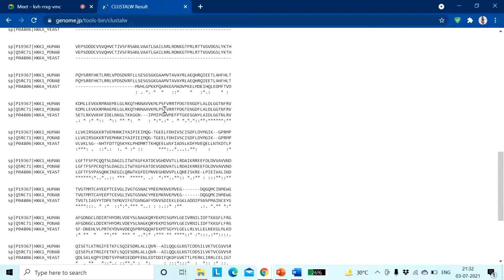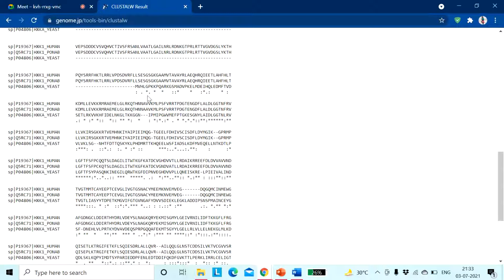So instead of two negatively charged amino acids, we are getting a histidine here. It's not replaced by any other negatively charged amino acid. That is why we are getting a single dot here.